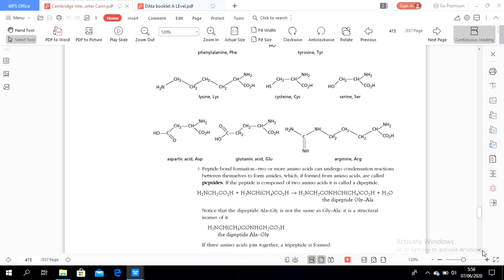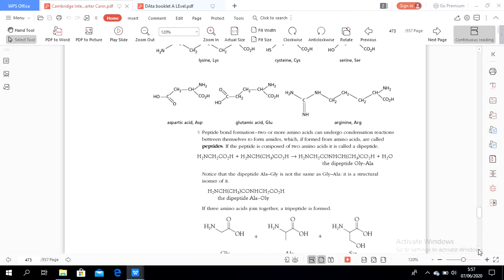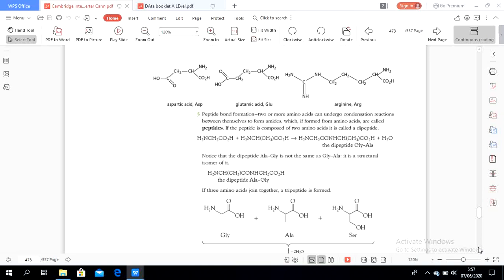Notice that the dipeptide alanine-glycine is not the same as glycine-alanine. It is a structural isomer of it. Alanine is shortened into Ala, and glycine Gly, Ala-Gly. If three amino acids join together, a tripeptide is formed.